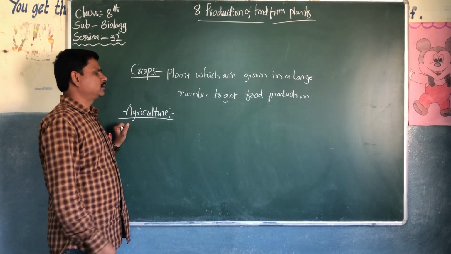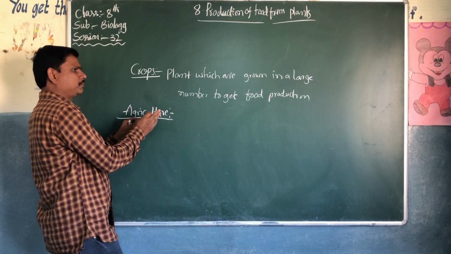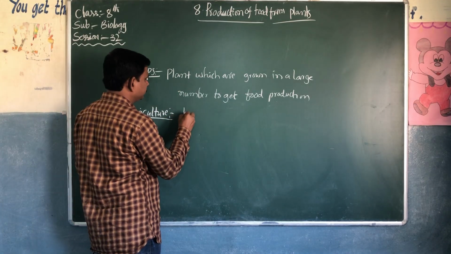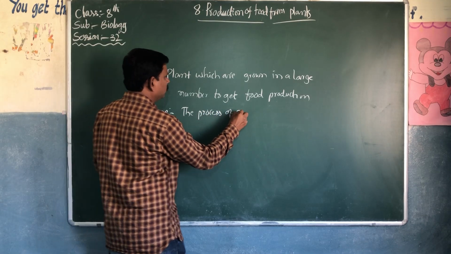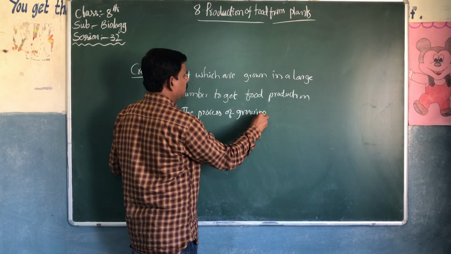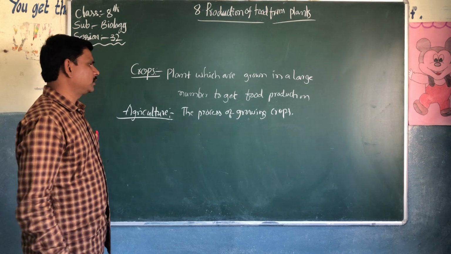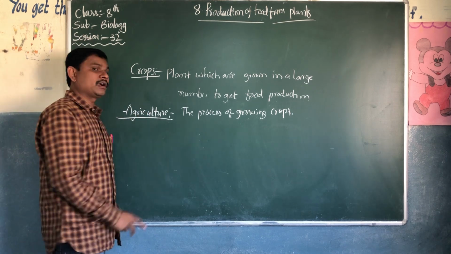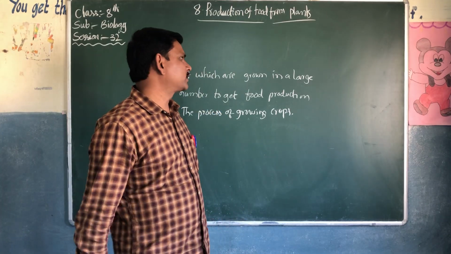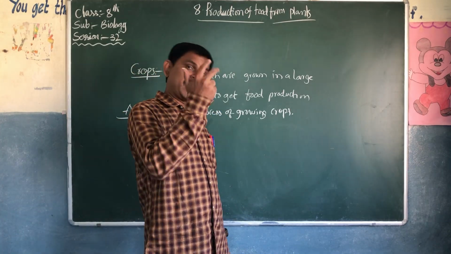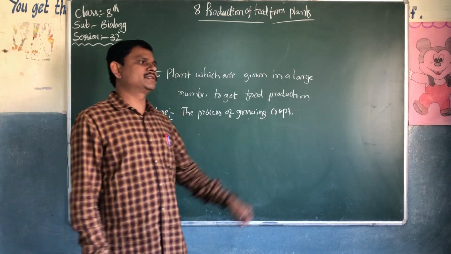What is agriculture? The process of growing crops is called agriculture. In agriculture, we can see animals also. We will discuss in the next units what animal husbandry is.